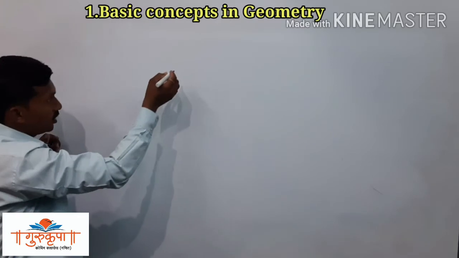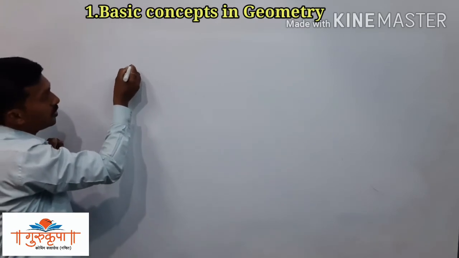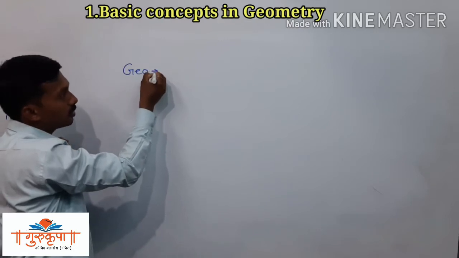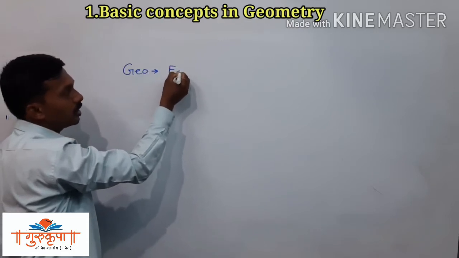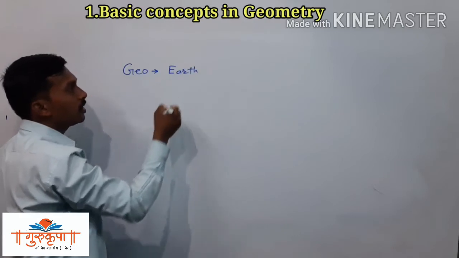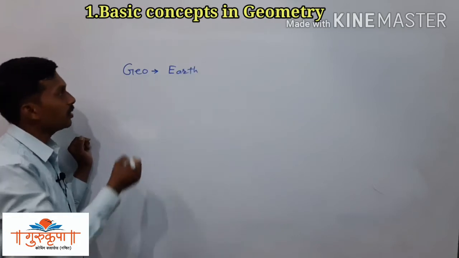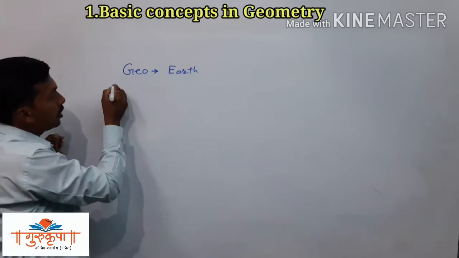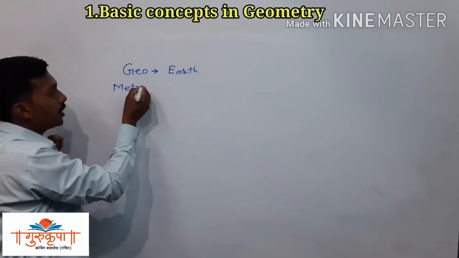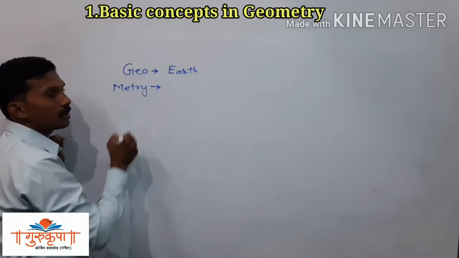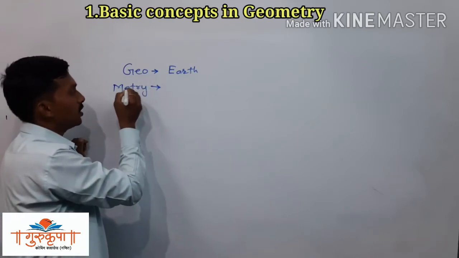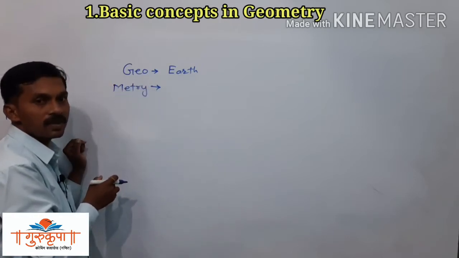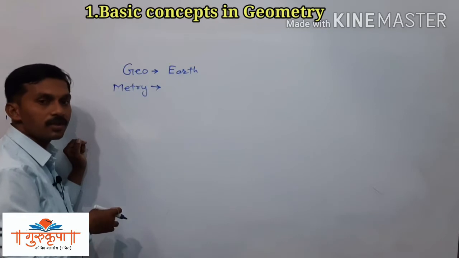In the Greek language, geo means earth, and the word metri means the process of measuring. This Greek word geometry is divided into two parts, that is geo and metri.